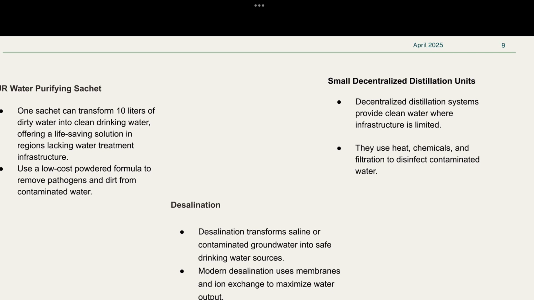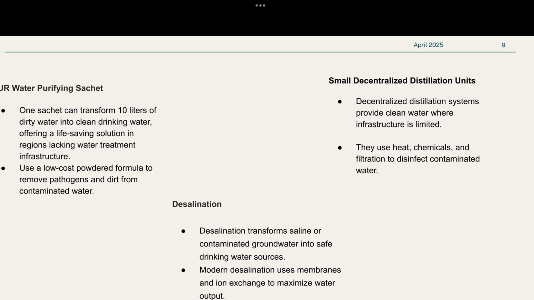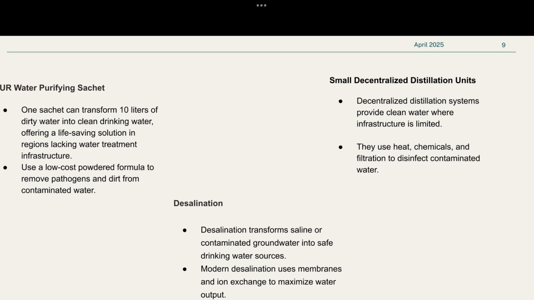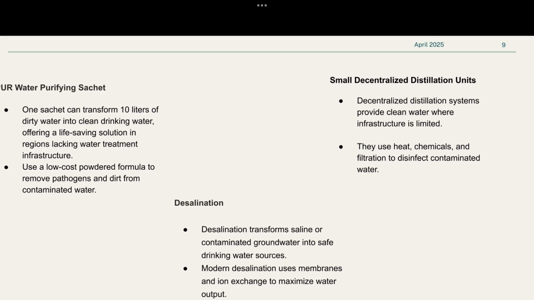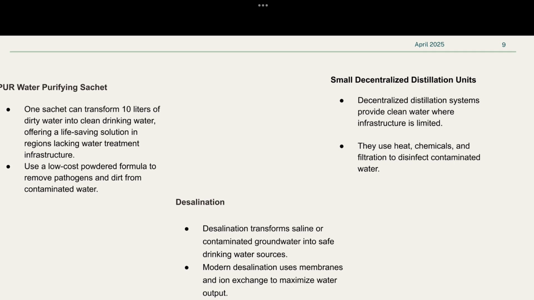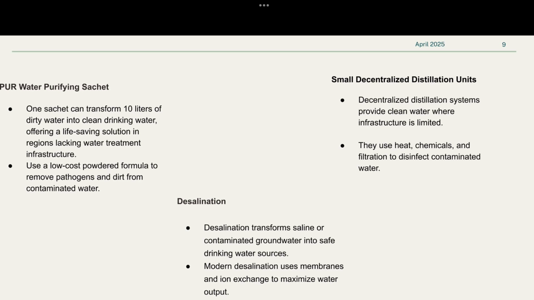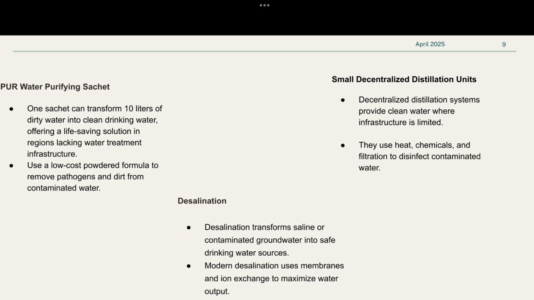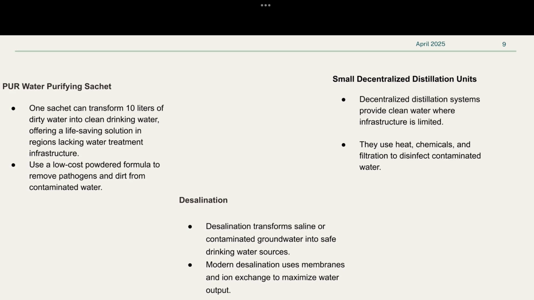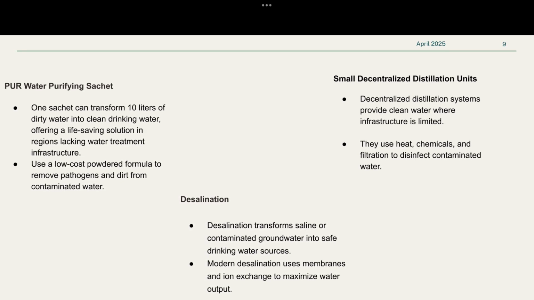Desalination is a powerful solution for regions where fresh water is scarce. It works by converting seawater or brackish groundwater into clean, drinkable water. With the help of advanced membrane technologies like reverse osmosis, modern desalination plants can remove salts, heavy metals, and other contaminants, turning previously unusable water into a safe and reliable resource. Engineering also plays a role in decentralized systems, which are especially important in underserved or remote areas. These small, modular treatments allow for localized water purification and waste treatment, helping relieve pressure on centralized systems and expanding access.